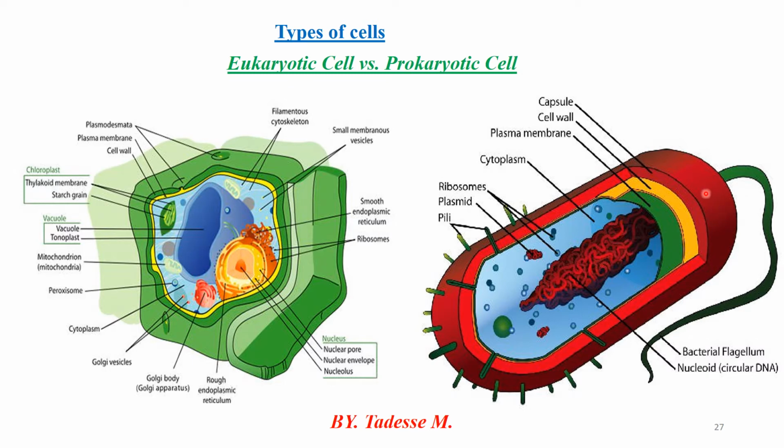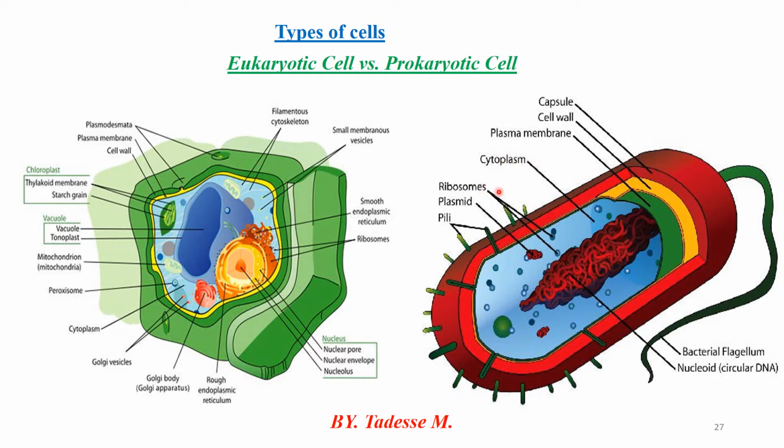Look, this is the structure of a eukaryotic cell, and this is the structure of a prokaryotic cell. The cell structures found in all prokaryotic cells are the plasma membrane, cytoplasm, ribosome, and DNA only.